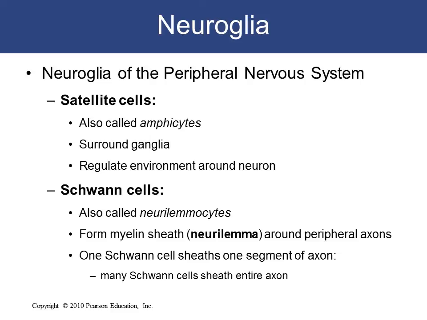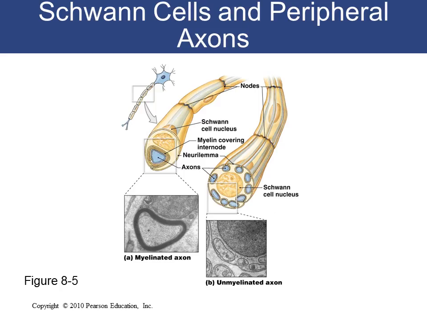The second one is the Schwann cells, also called neurilemocytes. They also form a myelin sheath like oligodendrocytes, and they have phagocytotic activity and clear cellular debris that allows for the growth of PNS neurons. So these are the two neuroglial cells found in the PNS. We have the satellite cells, also known as amphicytes, and we have the Schwann cell, also known as neurilemocytes. So we have to take note of the functions that they perform. So this is the Schwann cell forming a myelin sheath around this axon, as shown in this diagram.